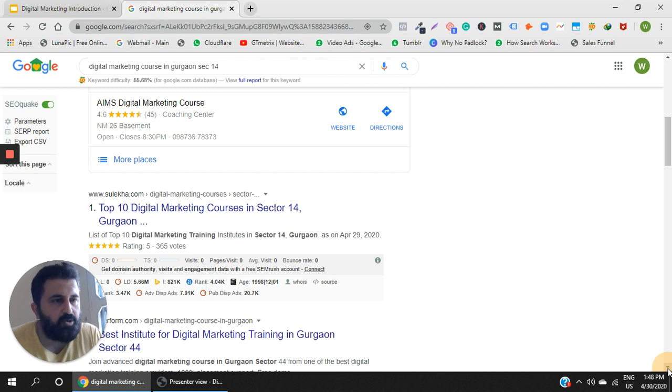However, Sulekha is not paying. So they are coming on the basis of search engine optimization. Search engine optimization basically involves following certain good practices, so that you come organically on the Google search engine results page, on the first page, because we all aspire for the first page. Following these good practices, you get favored by Google, and Google gives you that kind of position on its search engine results page. So what are these practices?